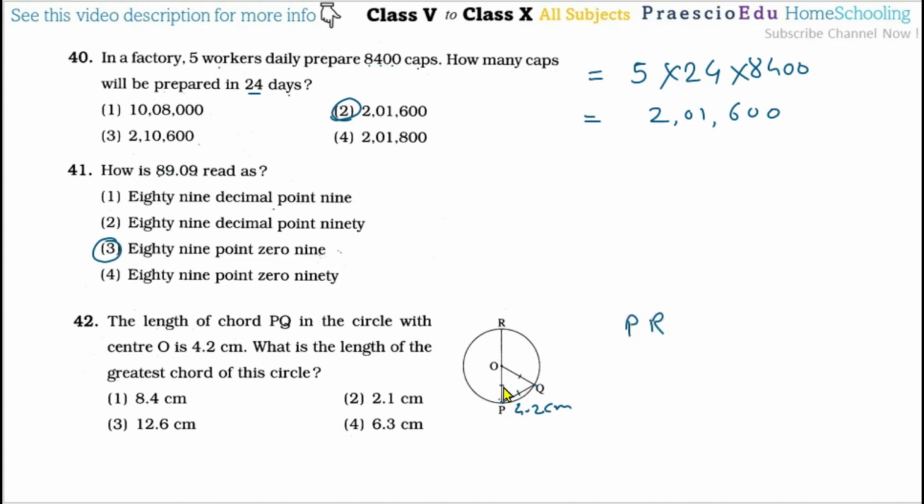As shown by this equality symbol, OP and OQ are also the same, and these are the radius of this circle. So the radius of the circle is 4.2. As we know, PR is 2 multiplied by this OP. So 2 multiplied by 4.2, that means PR is equal to 8.4 centimeter, and this is given in option number 1.